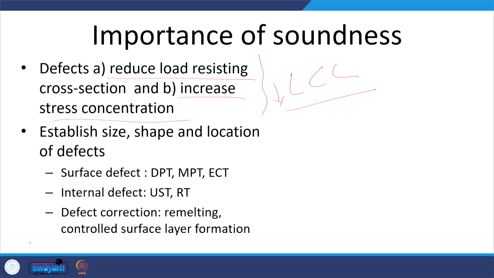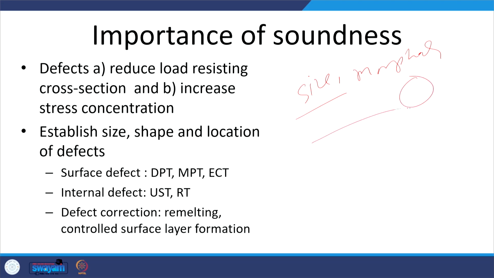Okay. How to establish if there are defects? So, as far as establishing the defect is concerned, we have to see what the size of the defect is, and what the morphology of the defect is. Is it spherical, or is it like an elongated needle shape, or where it is present, like is it a surface defect or an internal defect?